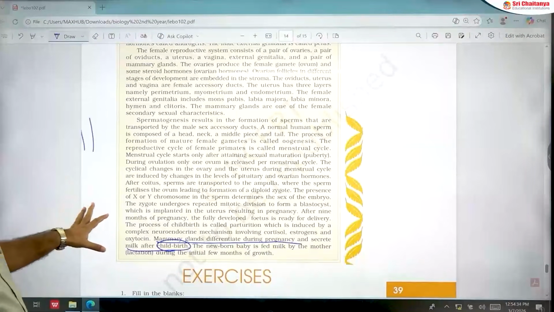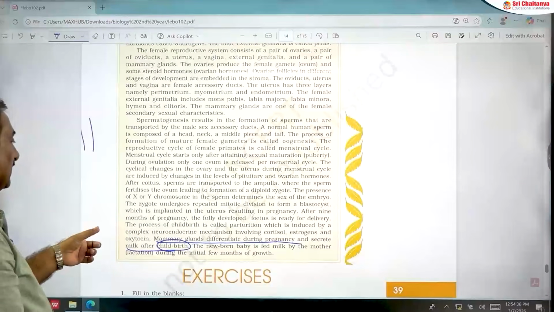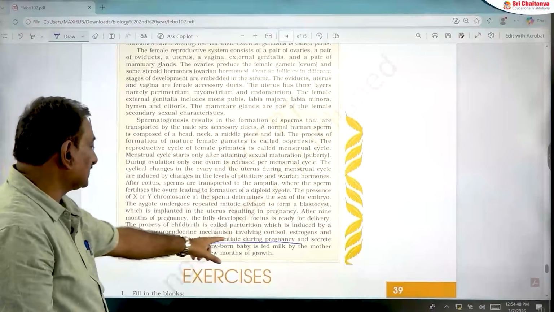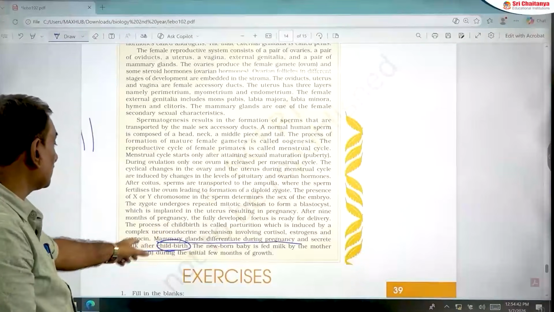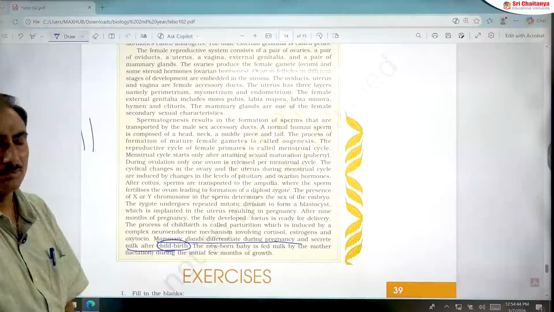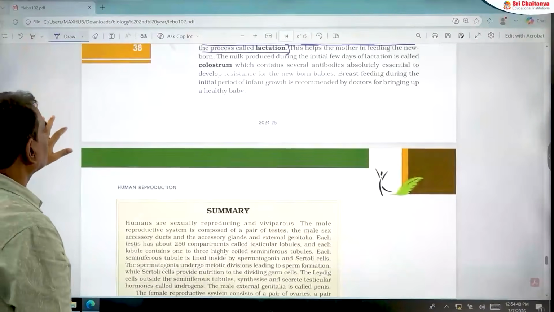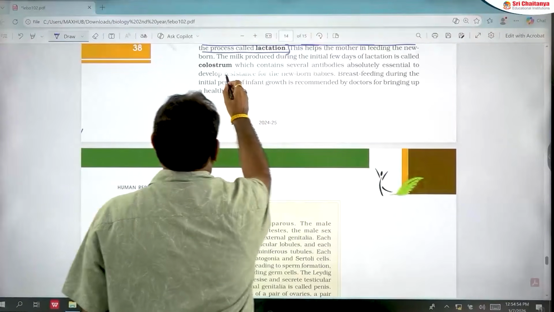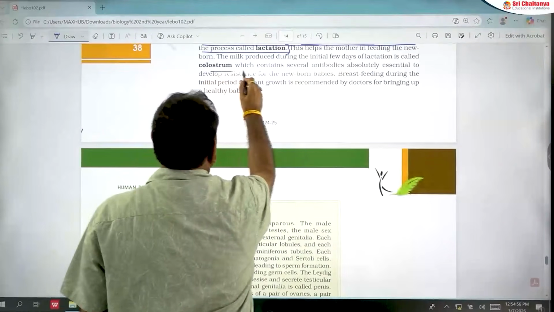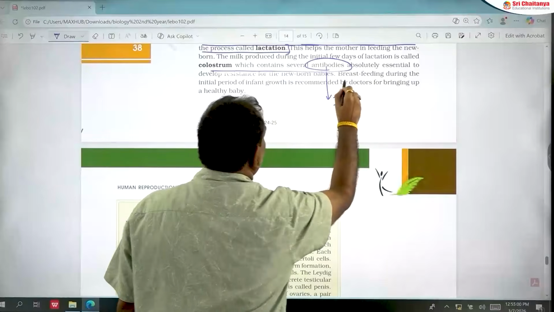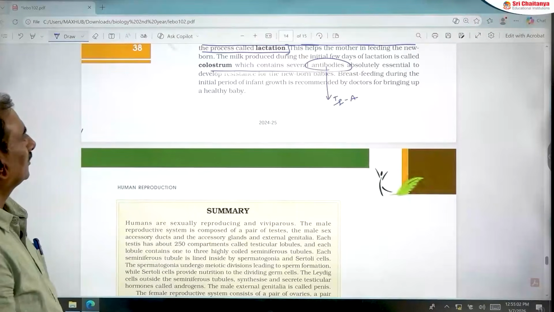According to the main content, mammary glands produce milk at the end of pregnancy, but here, mammary glands differentiate during pregnancy and secrete milk after childbirth. This is very important. So next, one more important one is colostrum. Colostrum contains several antibodies. What type of antibodies? IgA antibodies are present in colostrum.